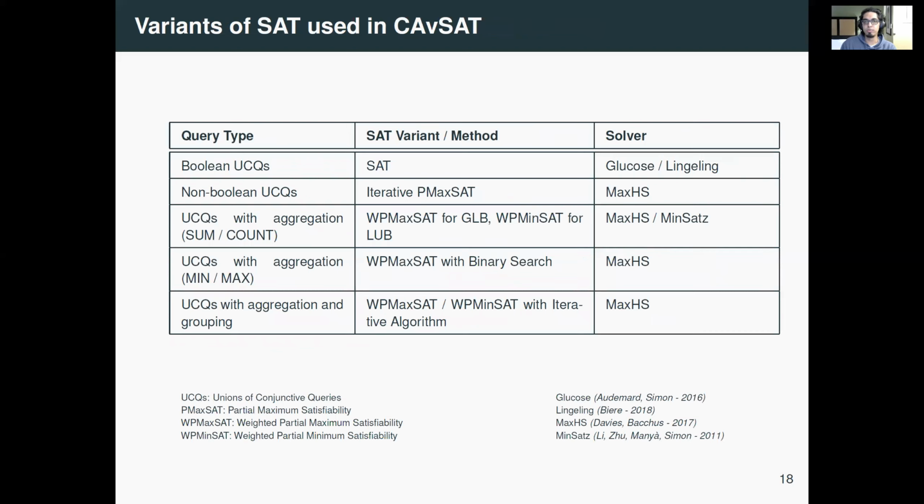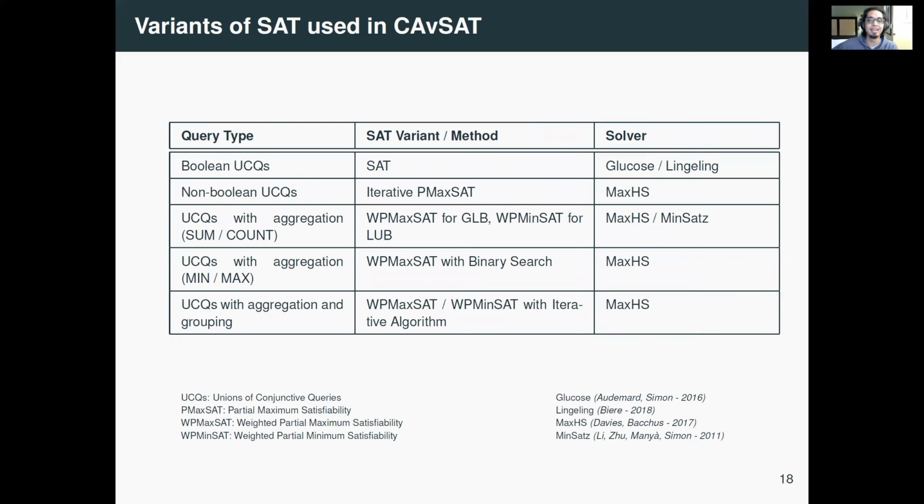Just to show you briefly, based on the type of the query, starting with unions of conjunctive queries, going up to unions of conjunctive queries with aggregation and grouping, we reduce this problem of consistent answers to variants of SAT. Starting with plain Boolean SAT to weighted partial MaxSAT, iterative partial MaxSAT, and so on. And then we use the corresponding suitable solvers.